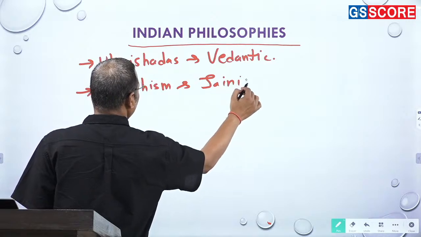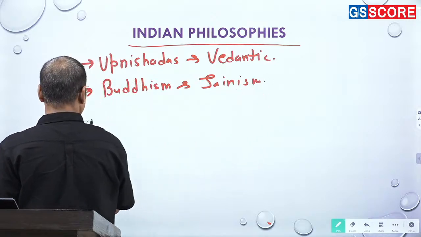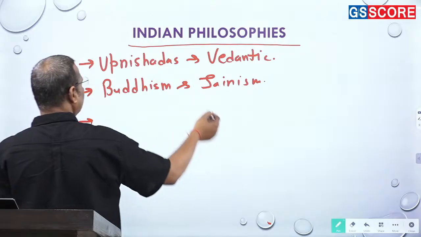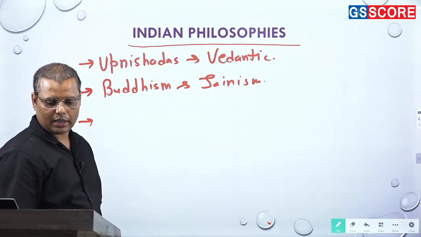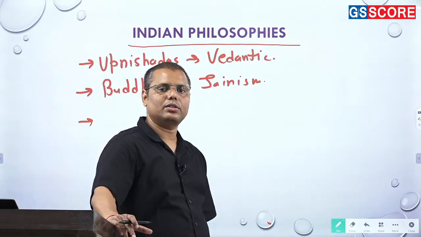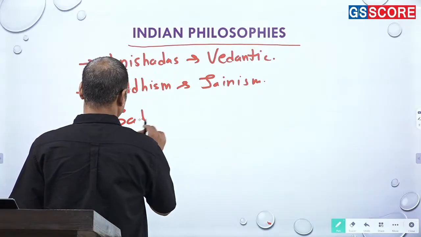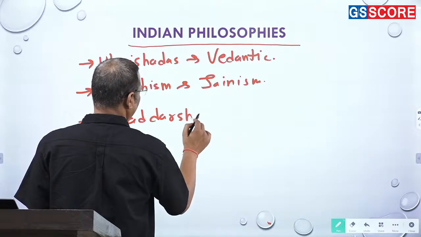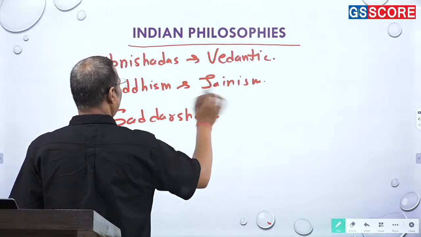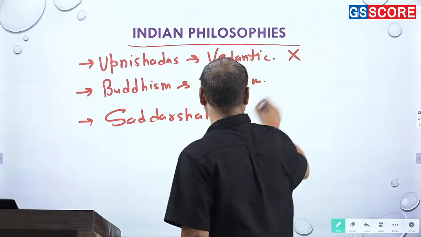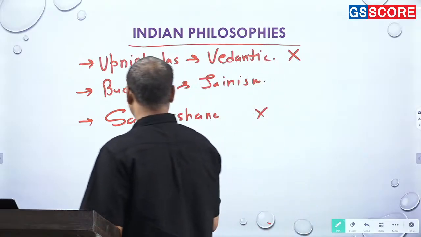They are not going to ask the core philosophy of them, right? But as I told you, in Buddhism and Jainism, how are they related to society? And what kind of connections exist between society and these, they can ask that. Then it comes to Sardarsana. Again, I don't find it very important that they will ask it directly. I don't have much expectation from this either, right?